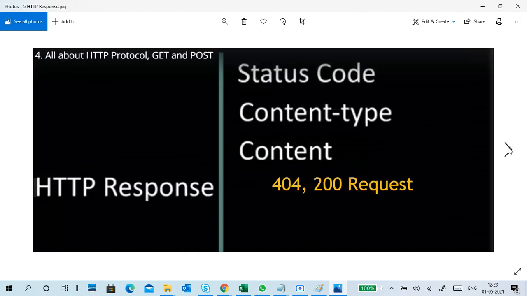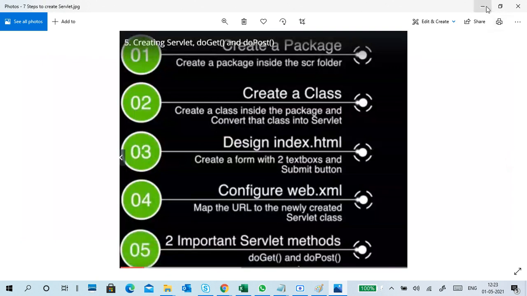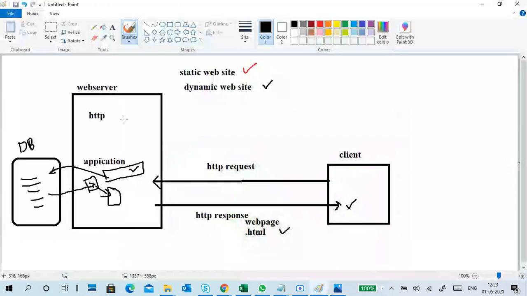So what are the get method and the post method? We'll see. Anytime you want to get something from the server, we use get. Anytime you want to give something to the server, we use post. These are the two major methods we use in web communication: one is get, another is post.